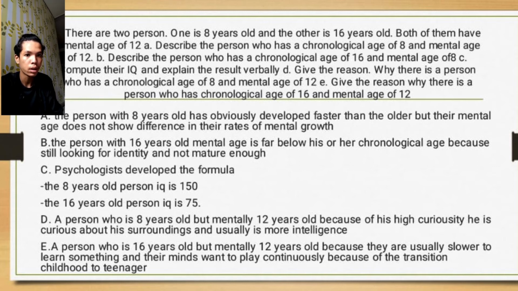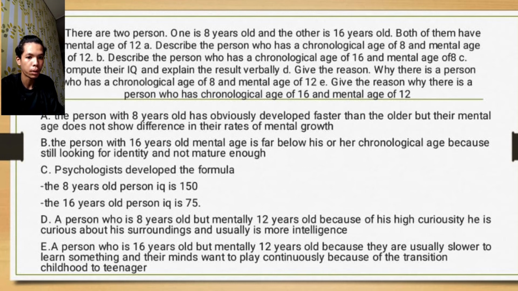A. The person who is 8 years old has obviously developed faster than older people, but their mental age does not show a difference in the rest of mental growth. B. The person who is 60 years old, the mental age is far below his chronological age because he is still looking for identity and does not matter enough. C. Psychologists developed the formula. The 8-year-old person's IQ is 150. The 60-year-old person's IQ is 75.